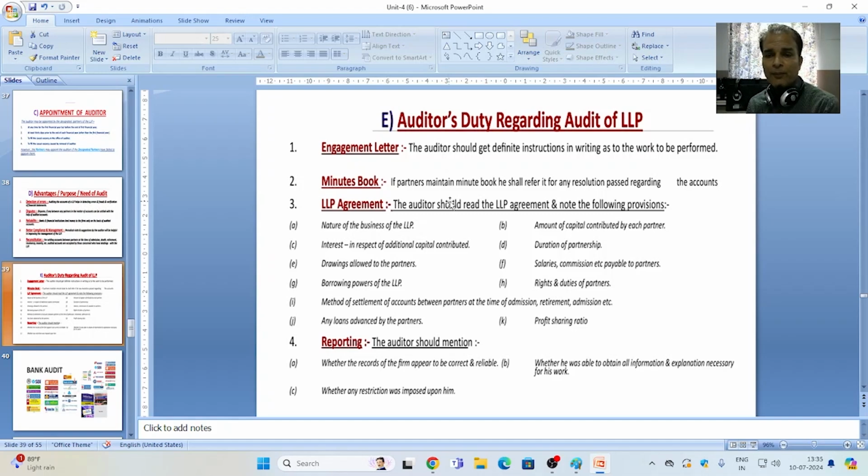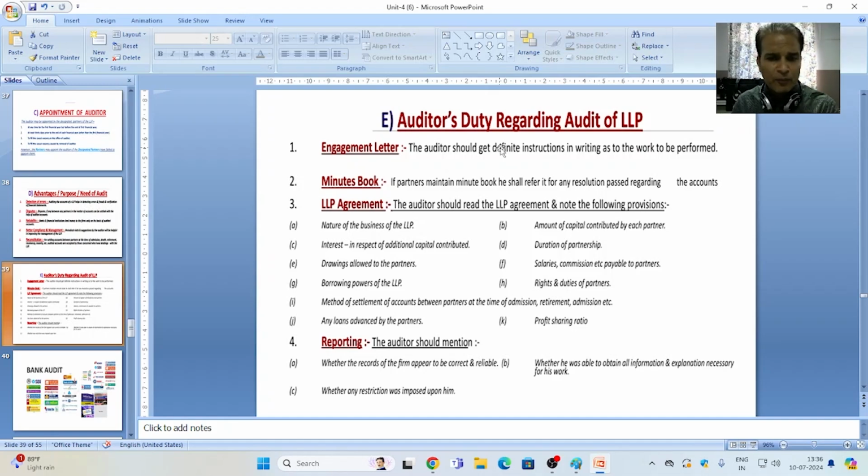Second, minute book. If partners maintain a minute book, he shall refer to it for any resolution passed regarding the accounts. So the auditor has to go through the minute book to find important decisions, important resolutions and directions regarding the LLP. Third, LLP agreement. The auditor should read the LLP agreement and note the important points.